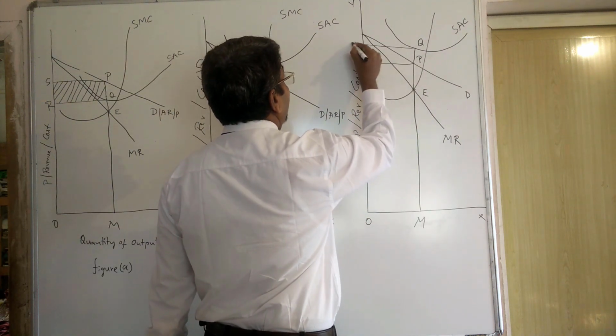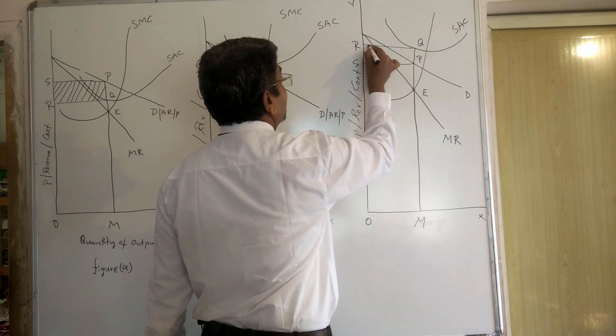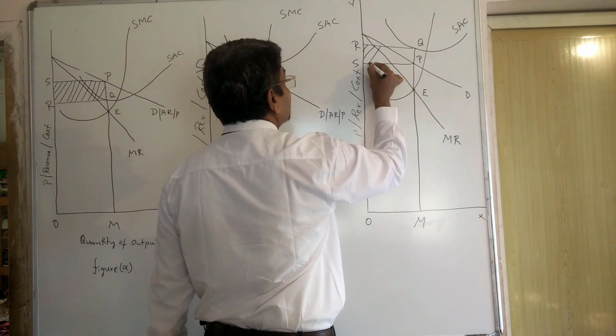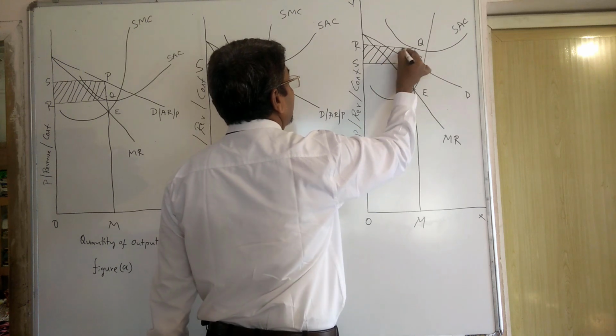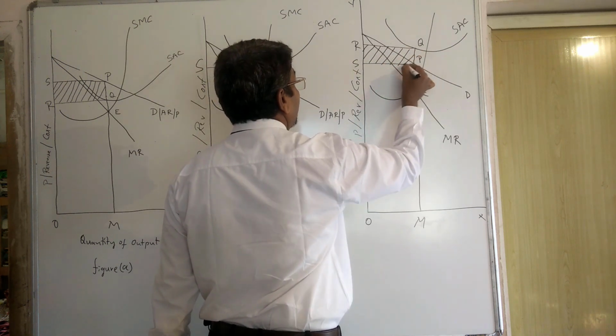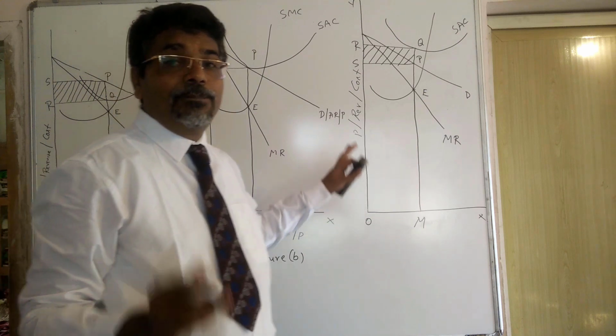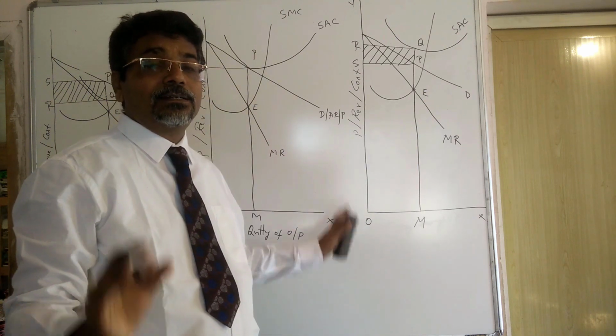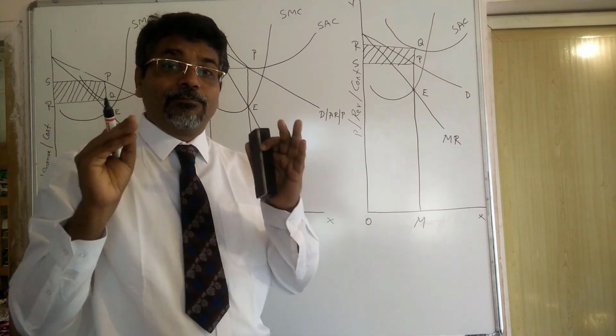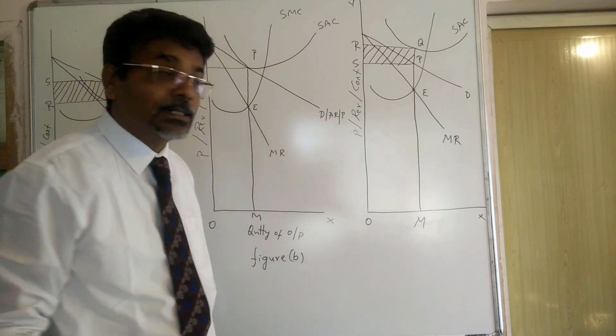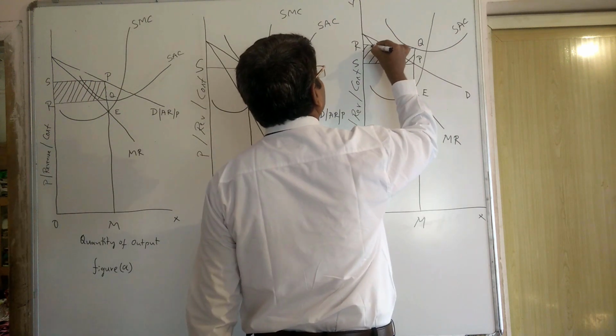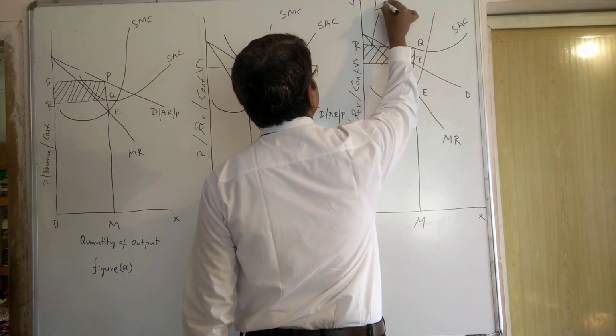PQRS, the area is shown through the shaded area. The shaded area PQRS represents the loss suffered by the monopolist here. So this is what we are seeing, loss.